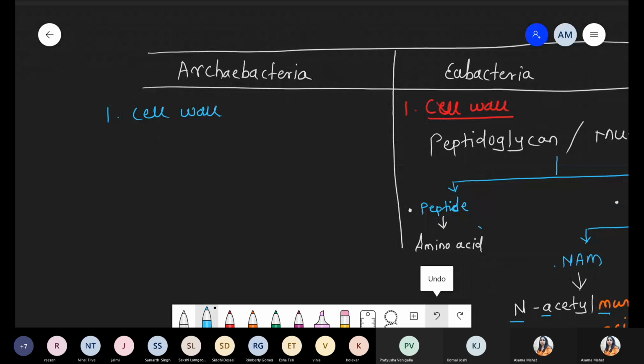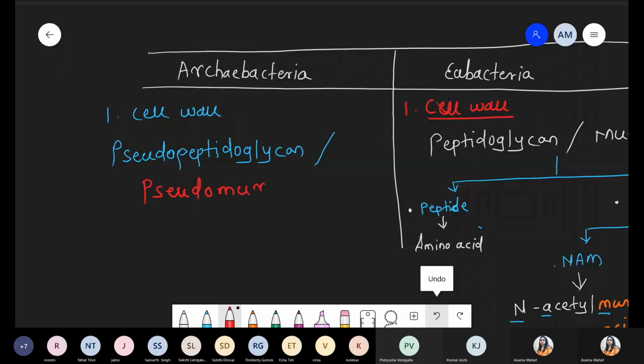That cell wall is made up of a material called pseudopeptidoglycan or pseudomurein. Pseudo means false, right? So what is the meaning of pseudopeptidoglycan? Please remember this point.